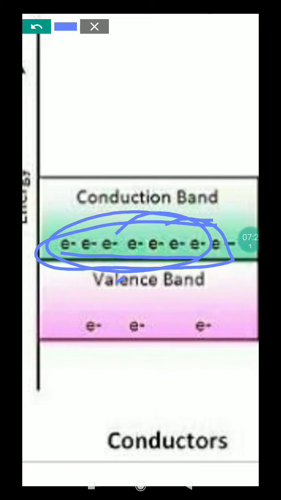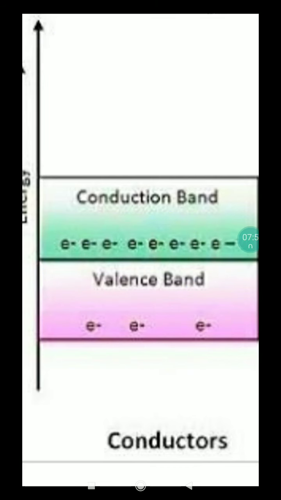In this metallic conductor, the band gap is negligible or very small, and that's why the bands overlap each other. So the conduction band and valence band are nearly touching each other, and that's why electrons are free to move. Hence it is a good conductor of electricity. They are called conductors.